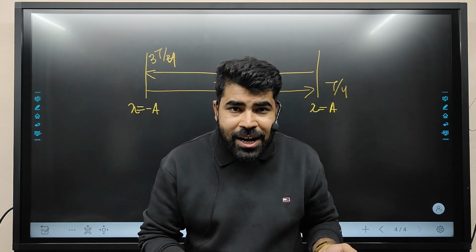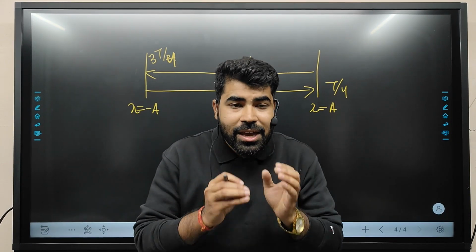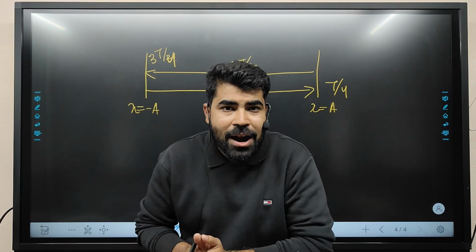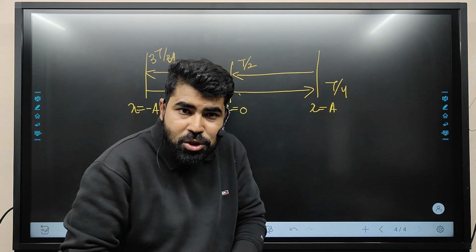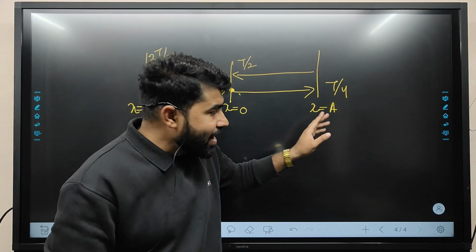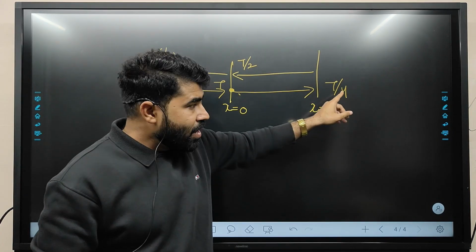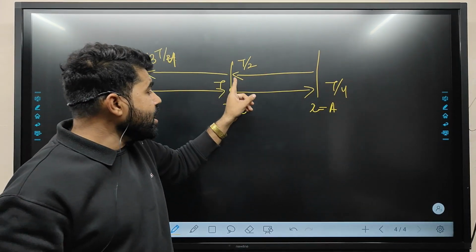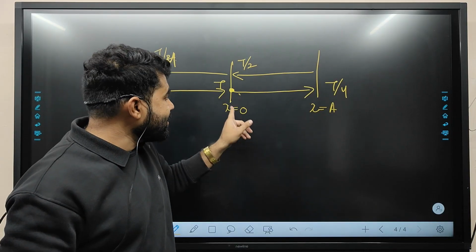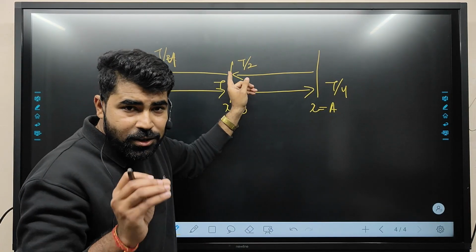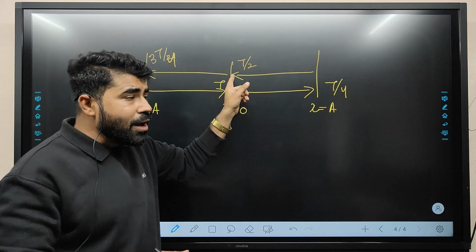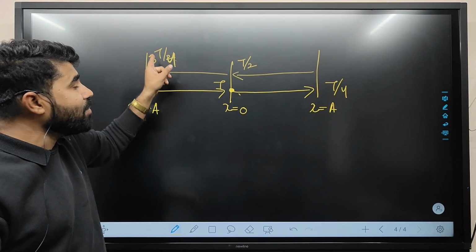So we have concluded that the SHM performs the motion in 4 parts. First it will go from the mean position to the extreme point x is equal to a at time T by 4. Now it comes back to the mean position, that is x is equal to 0, at T by 2. Now it will again go to the negative extreme point at 3T by 4.